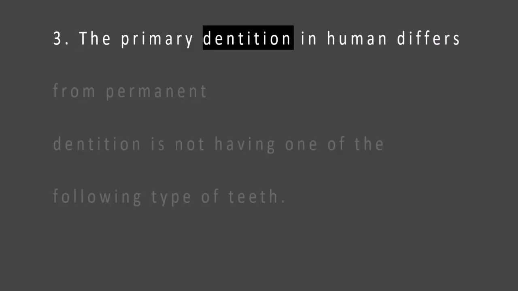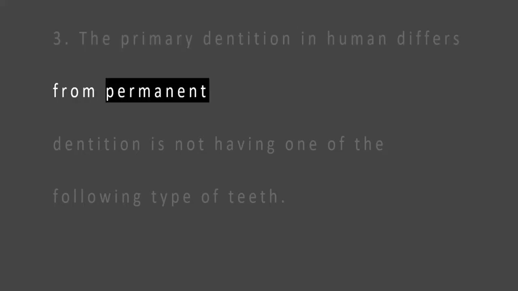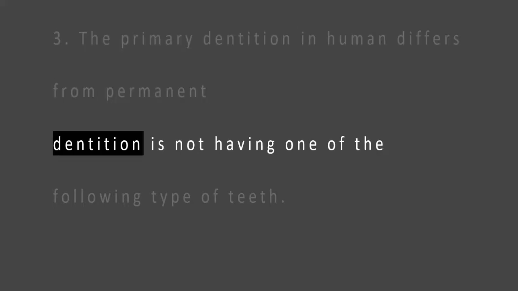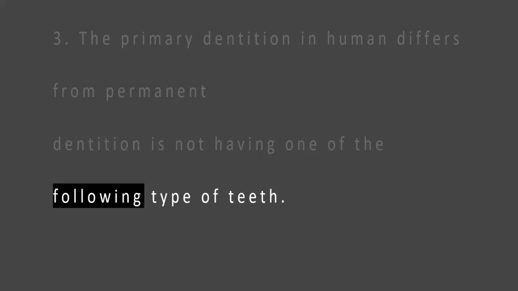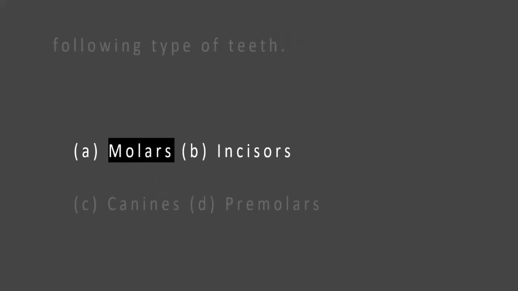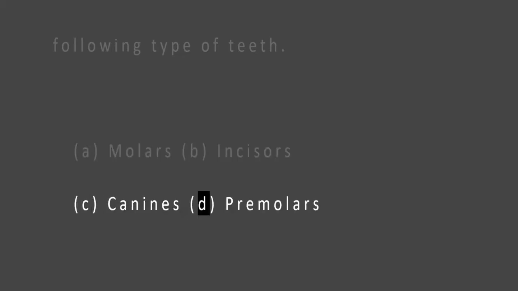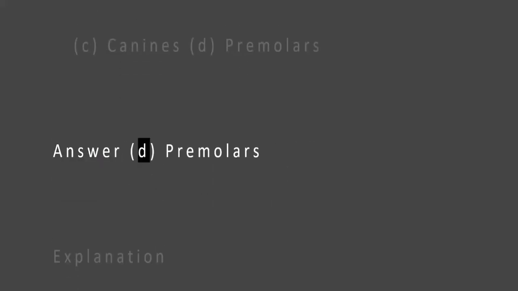3. The primary dentition in human differs from permanent dentition in not having one of the following types of teeth. A. Molars. B. Incisors. C. Canines. D. Premolars. Answer D. Premolars.